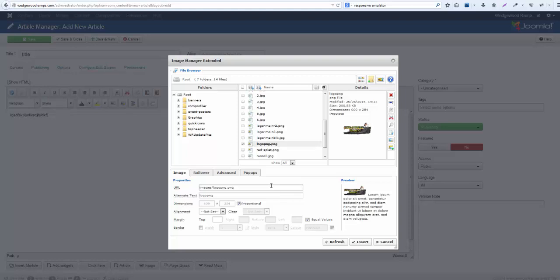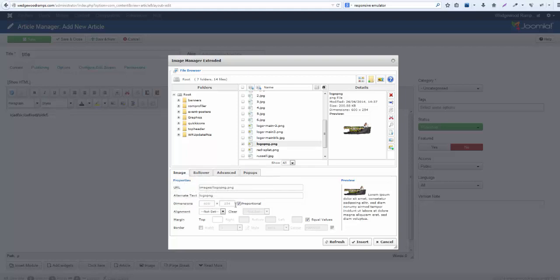So it's in wedgwoodramps.com/images and the name of the file. Alternate text. This is just another way of adding a description of what the image is. Again, it's important to put some type of text in there, otherwise it defaults to the name of the image.